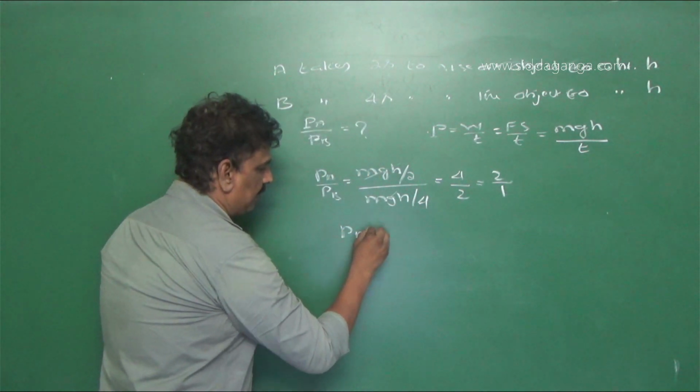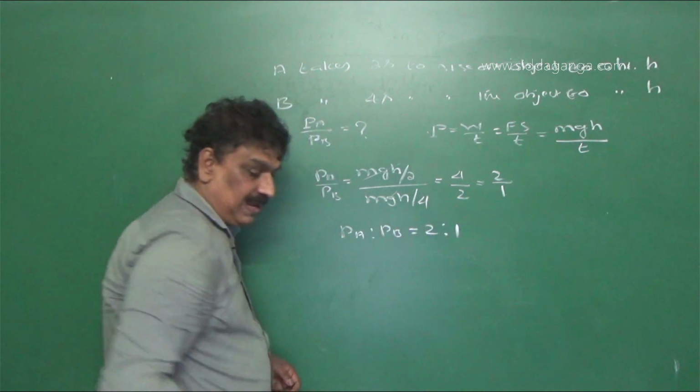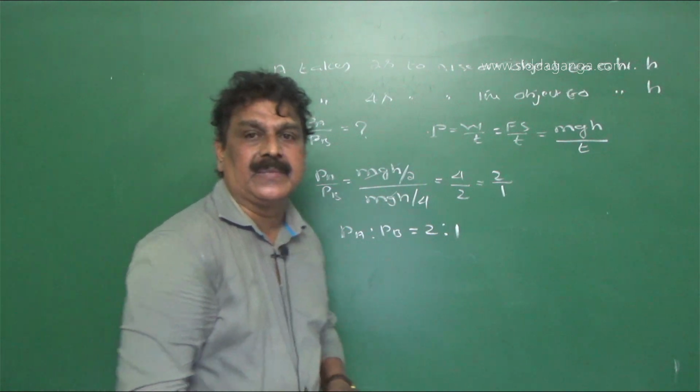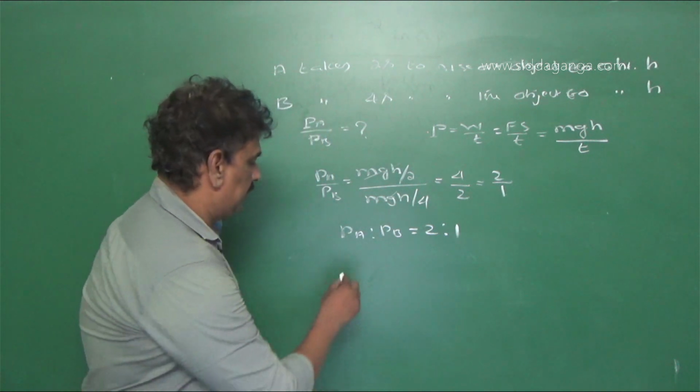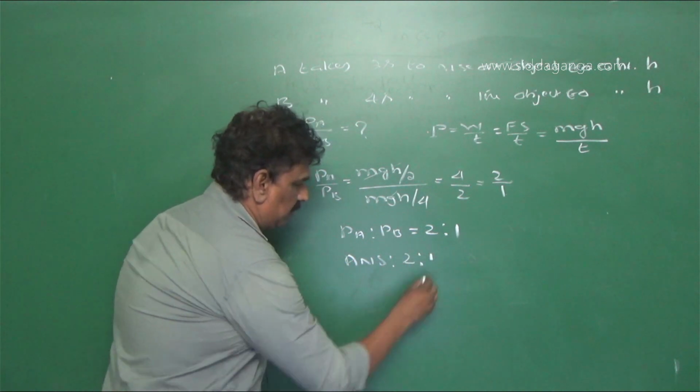Therefore, PA to PB is equal to 2 is to 1. So the answer is 2 is to 1.